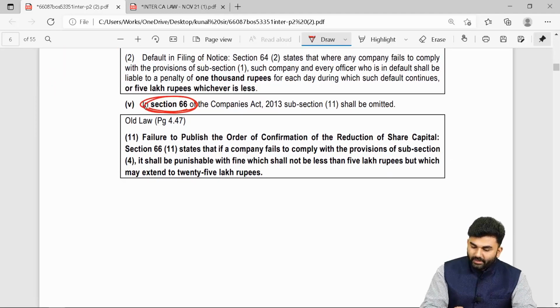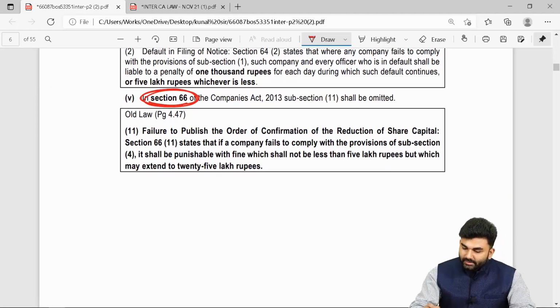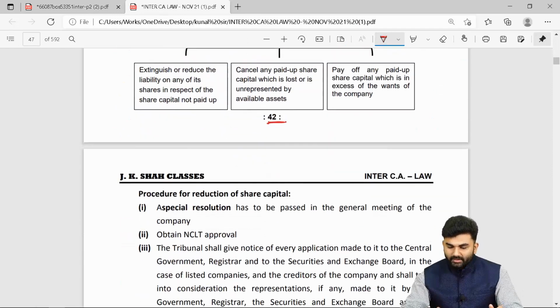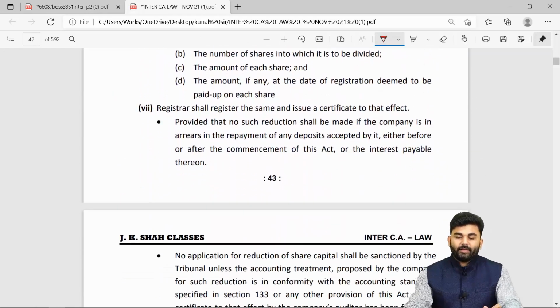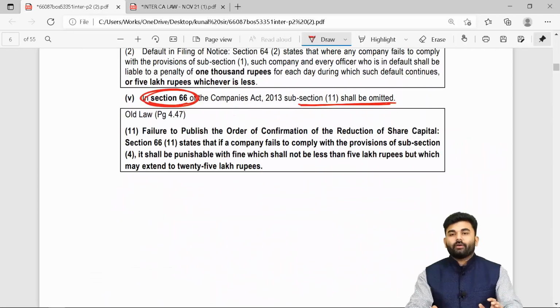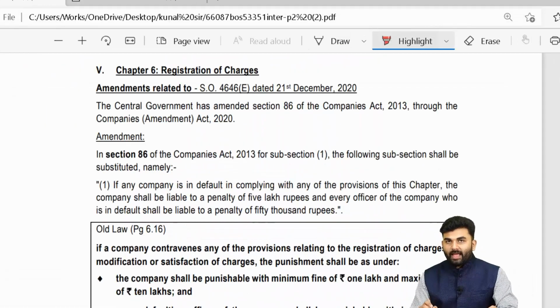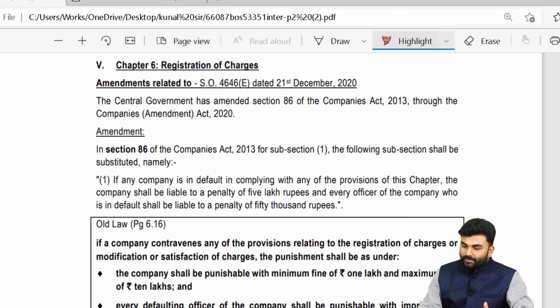Okay, the last change over here is under section number 66. It says subsection 11 shall be omitted, which was towards the penalty part. Section number 66, towards the end, the penalty part is to be omitted. Over here we have successfully completed the amendments of chapter number 1, 2, 3 and 4, and the changes are being made as per the RTPs issued by the Institute of Chartered Accountants of India. No change is required in case of chapter number 5, that is deposits. Now let us go on to the next chapter, chapter number 6, registration of charges.